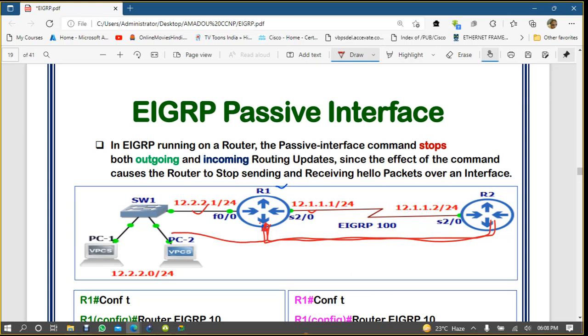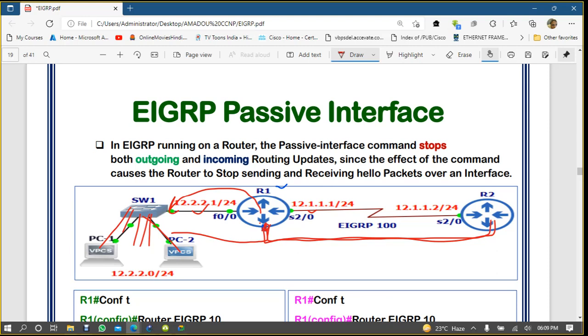On F0/2, unnecessarily the router is sending messages towards the switch, and the switch will not understand the EIGRP multicast address, so the switch will drop it. But before dropping it, the switch will forward it to these computers also. It's like PortFast in VLAN? No, the port configuration of PortFast is a different thing.